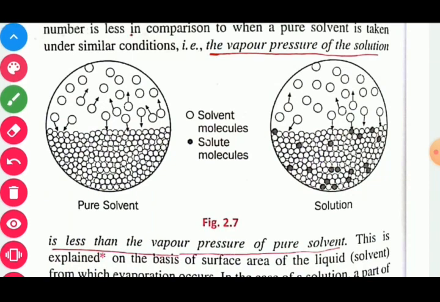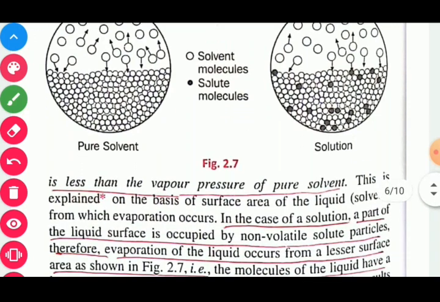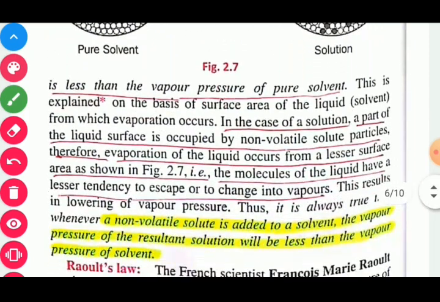So the vapor pressure of the solution is less than the vapor pressure of the pure solvent. This is explained on the basis of the surface area of the liquid, that is the solvent, from which evaporation occurs. This you already know. In the case of solution, a part of the liquid surface is occupied by non-volatile solute particles.